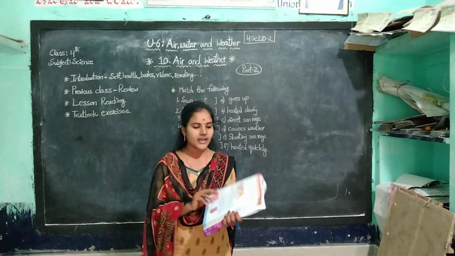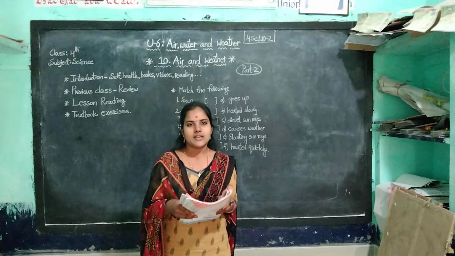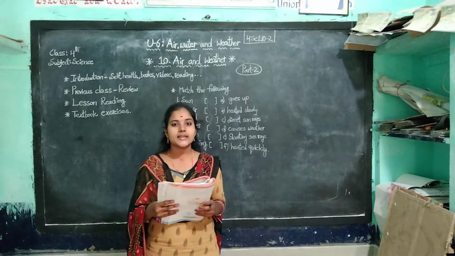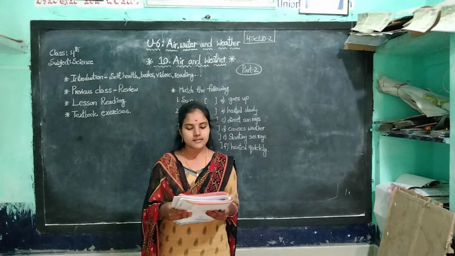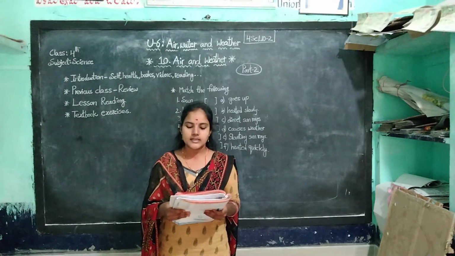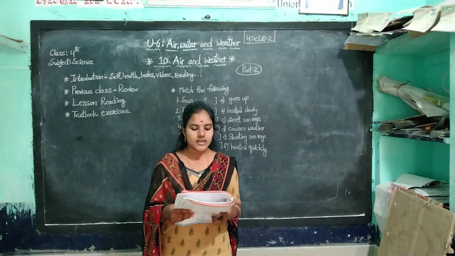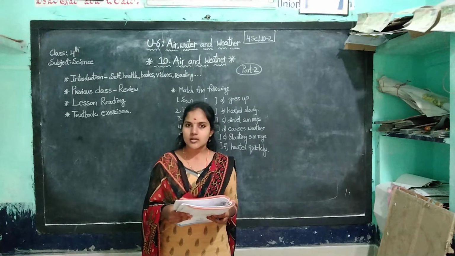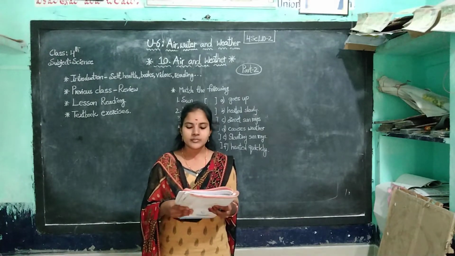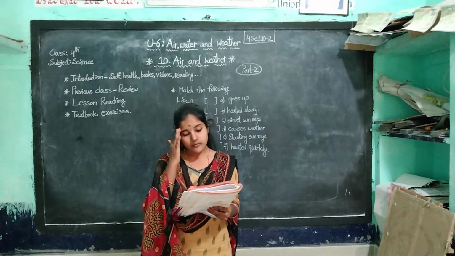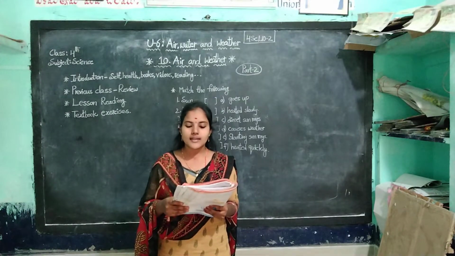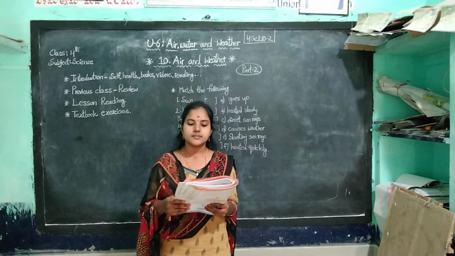Okay, and next one, evaporation. From the second class also you learned about evaporation. The heat of the sun slowly changes water into water vapor. This process is called evaporation. The heat of the sunlight causes evaporation faster. As the water vapor is light, it rises up and forms clouds. Water vapor also forms fog, dew.